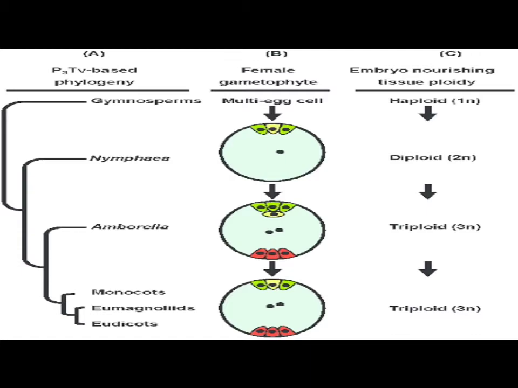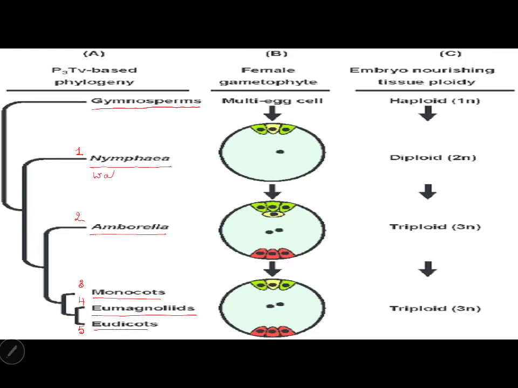Now if you see, the first one says gymnosperms. The second one says Nymphaea, Amborella, monocots, eumagnoliids and eudicots. After the gymnosperms, these five names are angiosperms only. They are flowering plants.